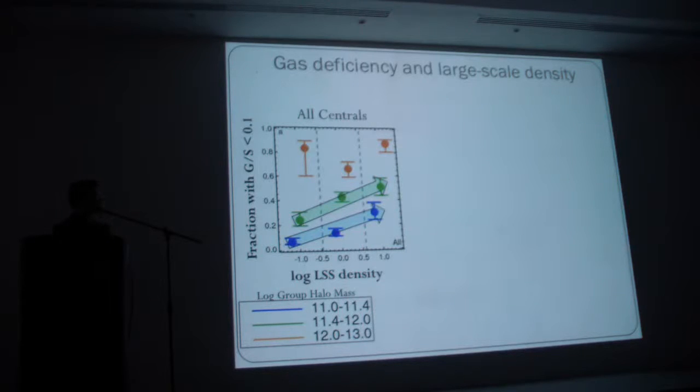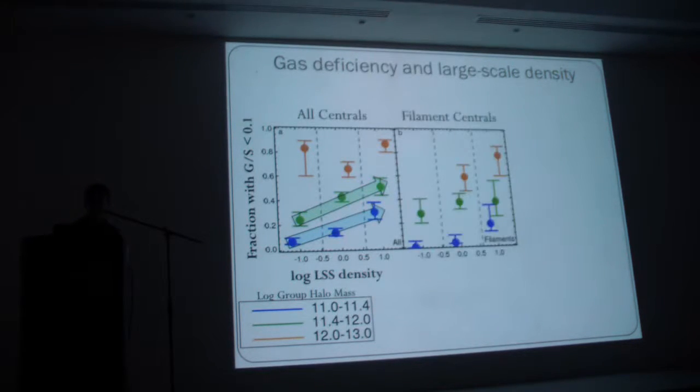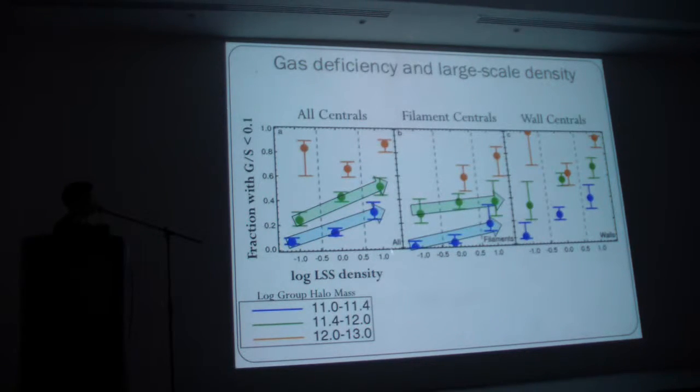Below the halo mass scale of 10^12, we do see a clear dependence of the fraction of gas deficient galaxies as a function of large scale structure density, independent of their halo mass. Now interestingly, if we look at the filaments, this correlation disappears. For some reason, the filaments don't show the same dependence on the large scale structure density, but the walls show a very, very strong dependence on it. So this is really interesting. It's hard to explain right now, but this is what we're seeing.